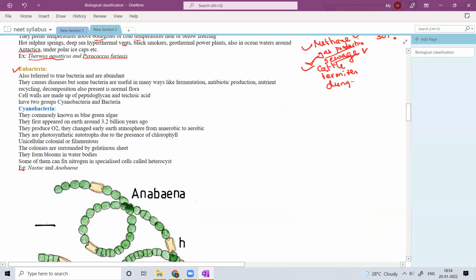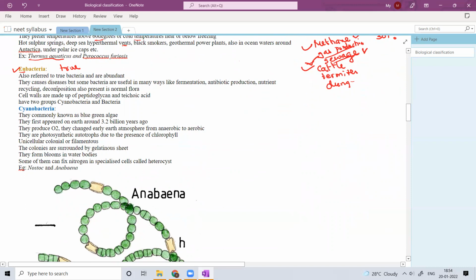Here "eu" means true, so they are also referred to as true bacteria, and they are very abundant, millions and trillions of them, with a great variety. They cause diseases, but not all of them.